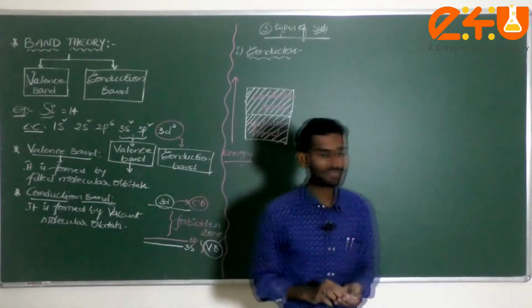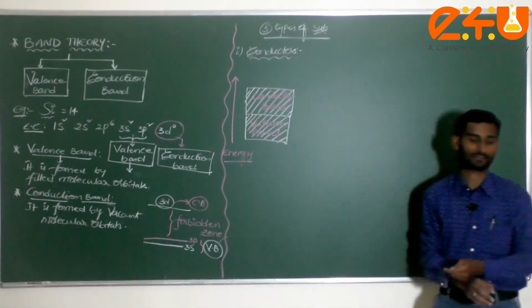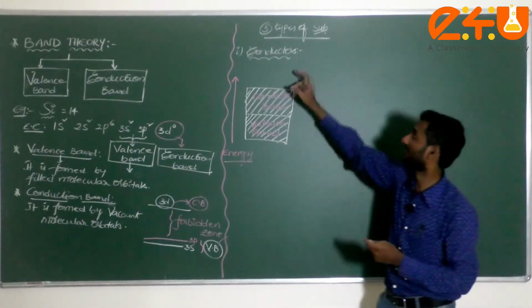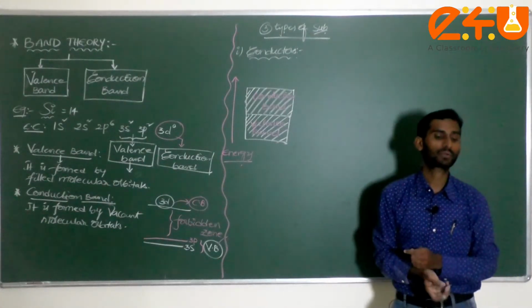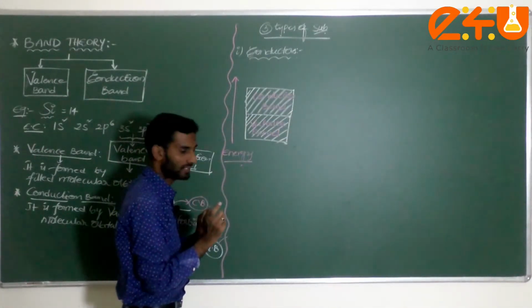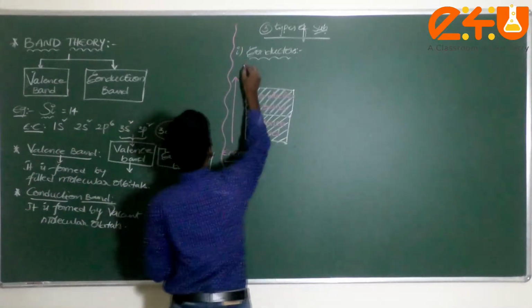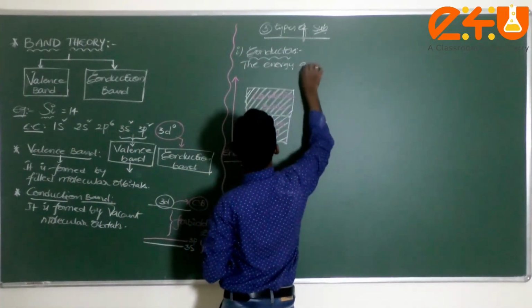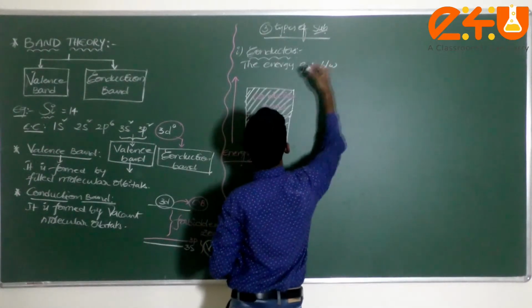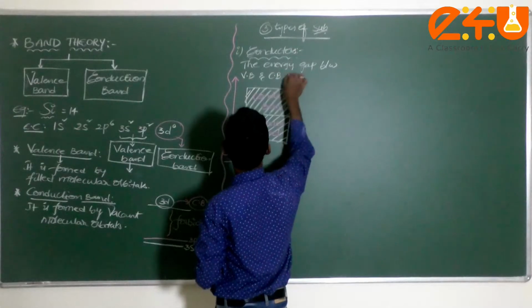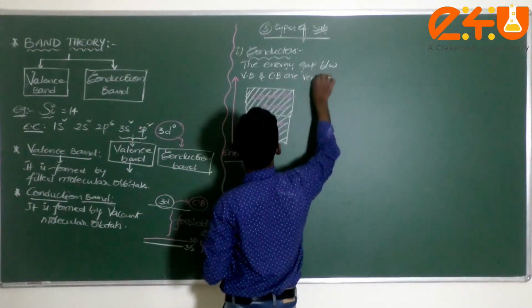Now let me start with the conduction in the conductors. Generally, conductors act as the best conductors of electricity. The energy gap between the valence band and the conduction band is very small.